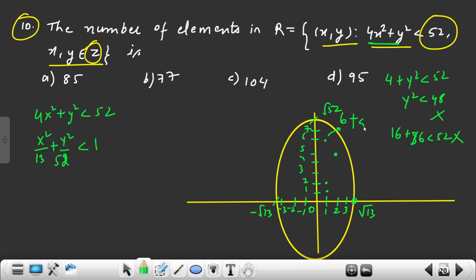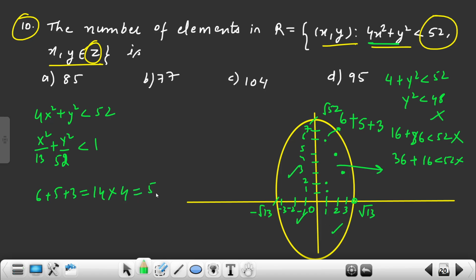2, 5 means how many points? 5 points. Can I take up to 3, 4? Let's put here 3 square, 36, 16. No. So I have to take up to 3, 3. So this is 3 points. 6, 5, 3. So inside how many points are there for first quadrant? 6 plus 5 plus 3, that is 14. Same 14 points here, same 14 points here, same 14 points here.